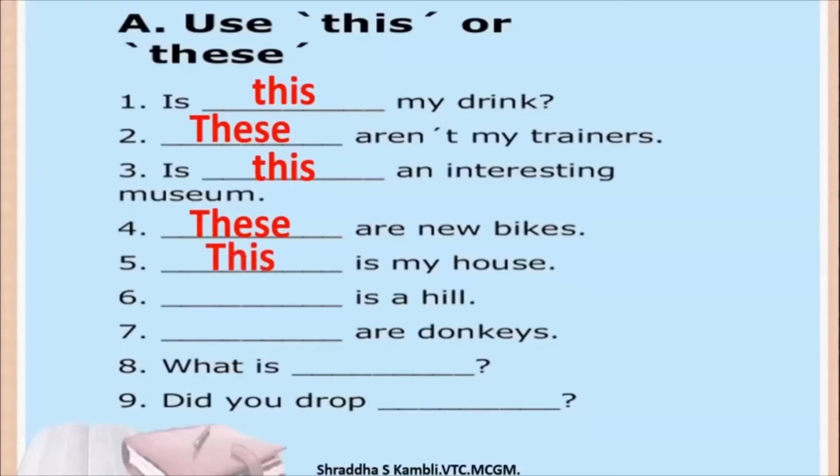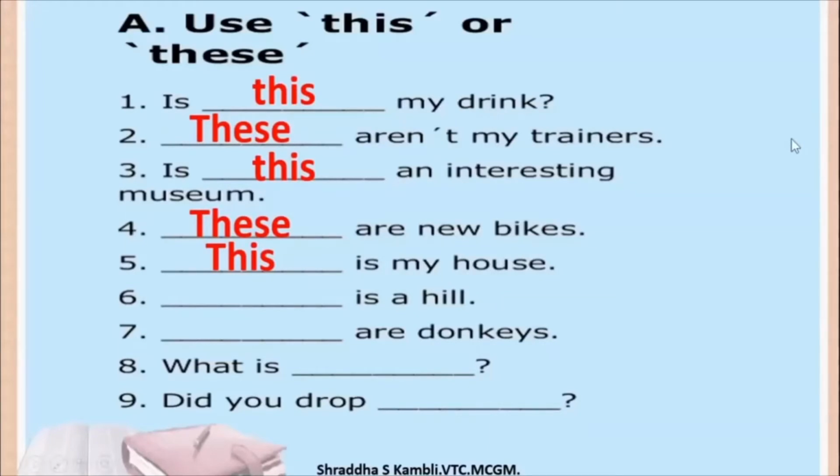So these are all examples of demonstrative pronouns. There are 4 more examples. Like I told you, try to find out the answers to these, and I'm sure if you watch this video carefully, if you listen to what I'm saying carefully, you will be able to write these answers in a jiffy. That is, quickly you will be able to write these answers. Okay, so dash is a hill, dash are donkeys. What is dash? Did you drop dash? Figure out what the answers could be. This is part of your assignment or your homework.